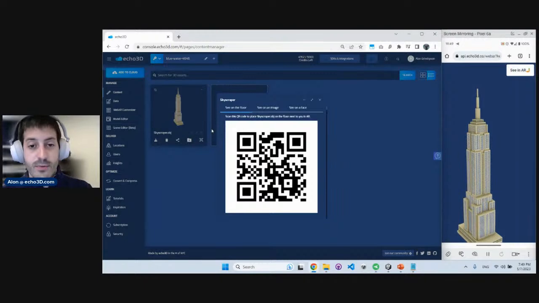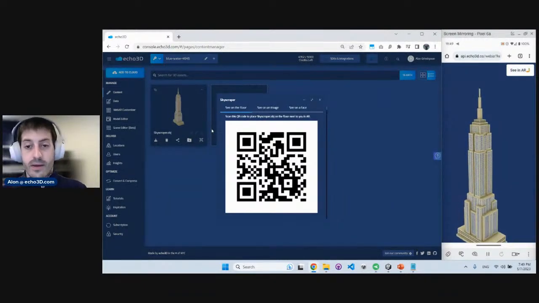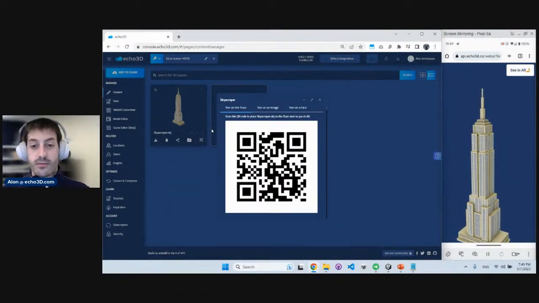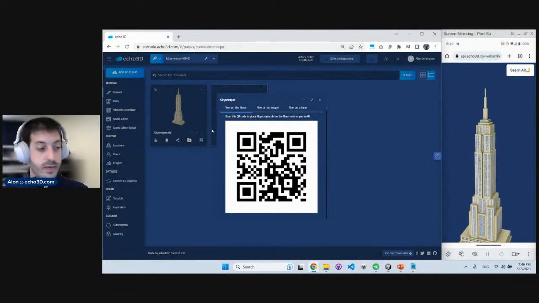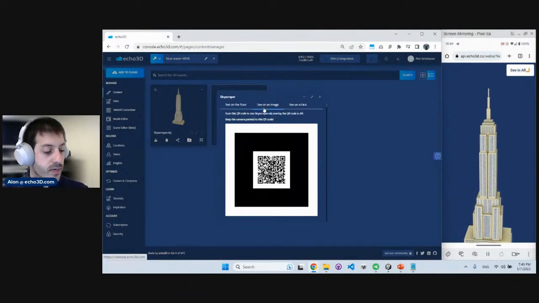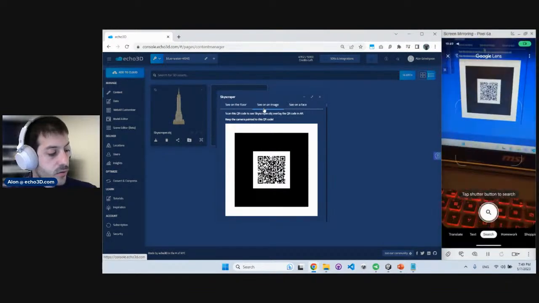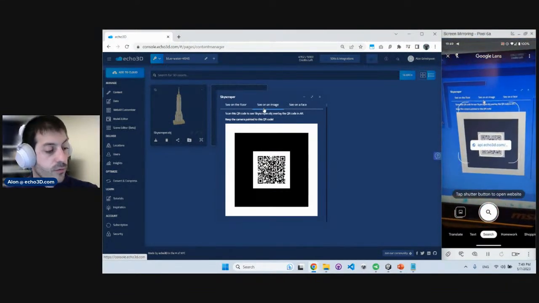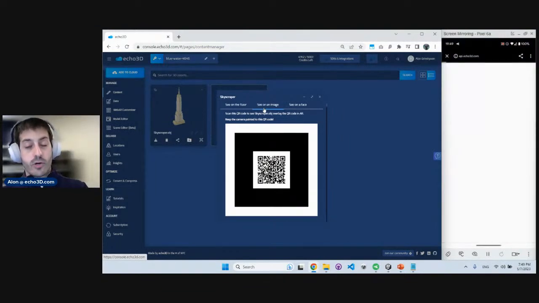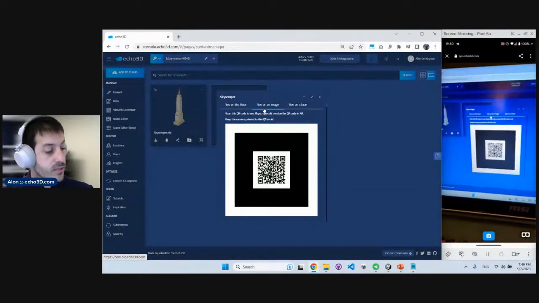Perfect. So that was an example of a web app that uses surface detection. The 3D asset was projected on the floor next to you. Another thing that we support is image recognition. So you can scan this QR code and see that 3D model overlaid on an image. Now the real world target won't be the floor, it will be this QR code. So let's see how that works.